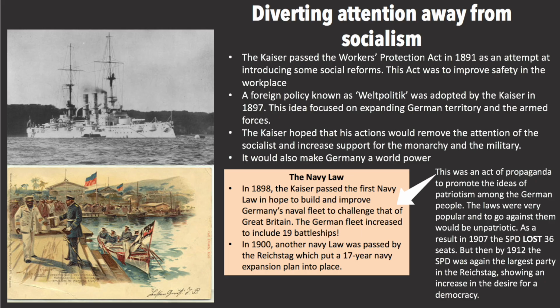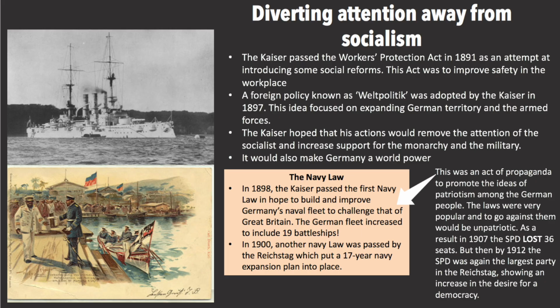In 1898, the Kaiser passed the first navy law in the hope of building and improving Germany's naval fleet to challenge that of Great Britain. The German fleet increased to include 19 battleships. In 1900, another navy law was passed by the Reichstag, which put a 17-year navy expansion plan into place.